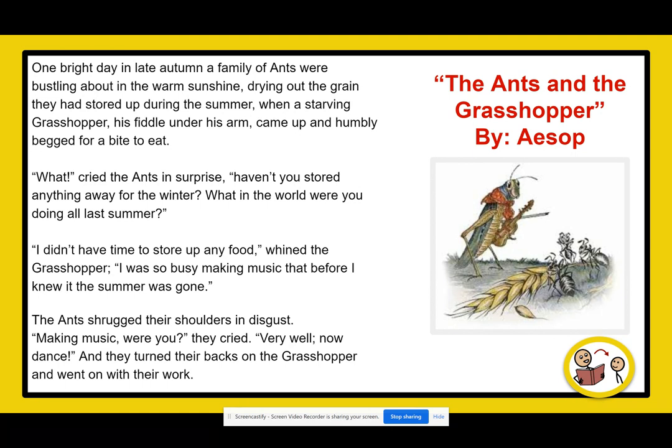The ants shrugged their shoulders in disgust. "Making music, were you?" they cried. "Very well, now dance." And they turned their backs on the grasshopper and went on with their work.